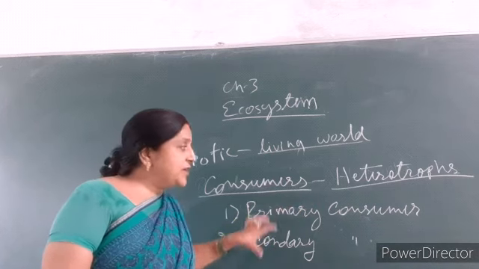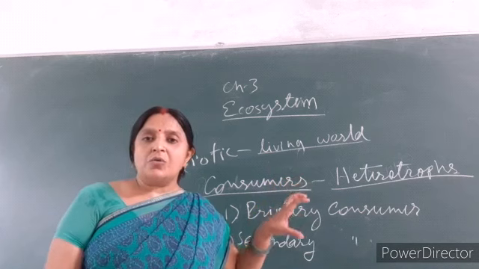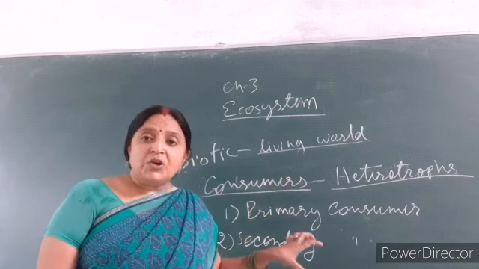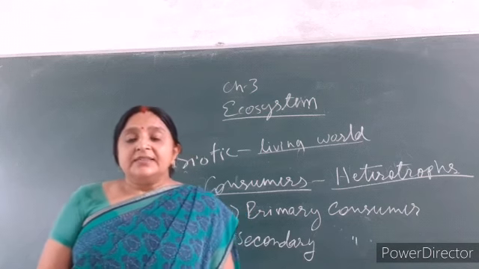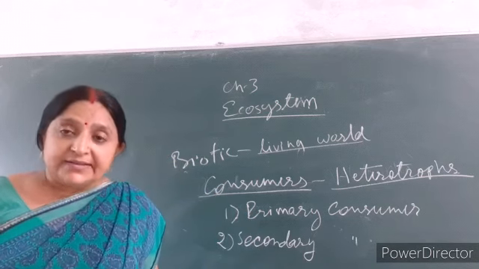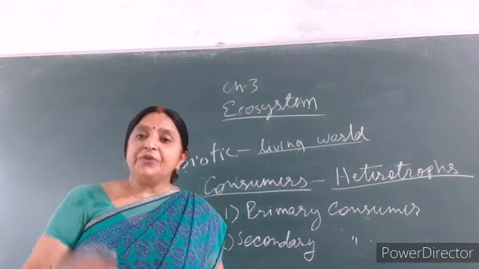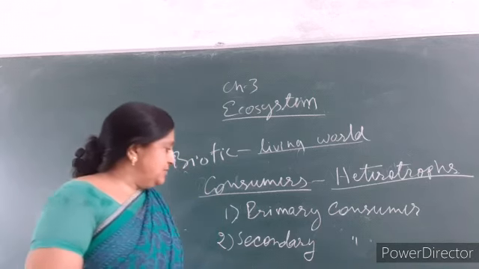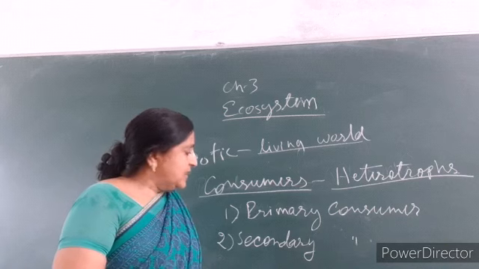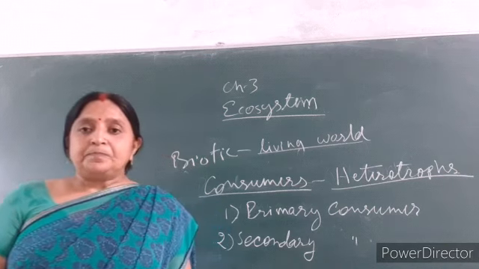This means they feed on deer, on cow. An example of secondary consumer is lion, tiger. They are examples of secondary consumer because lion feeds on deer. They are called secondary consumers.